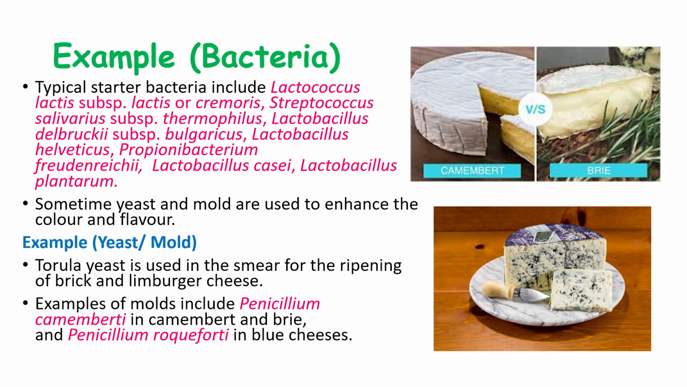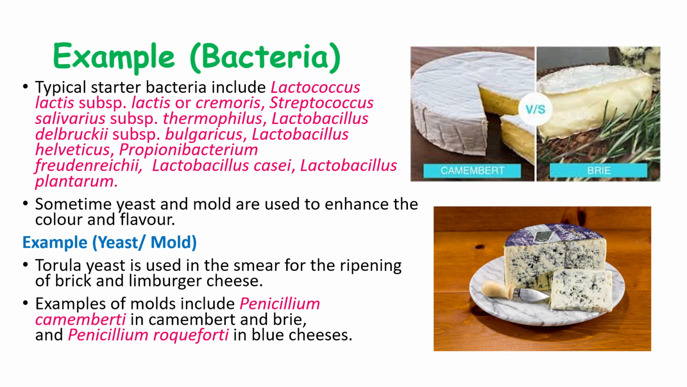These are examples of starter inoculum that is used to make cheese. Examples of bacterial strains: Lactococcus lactis subspecies lactis or cremoris, Streptococcus salivarius subspecies thermophilus, Lactobacillus delbrueckii subspecies bulgaricus, Lactobacillus helveticus and Propionibacterium, and Lactobacillus casei, Lactobacillus plantarum.